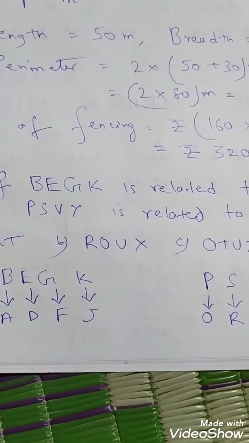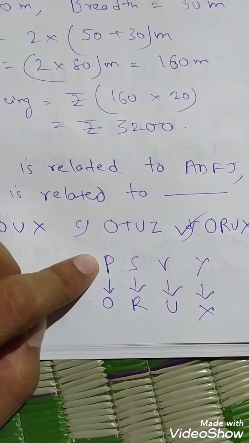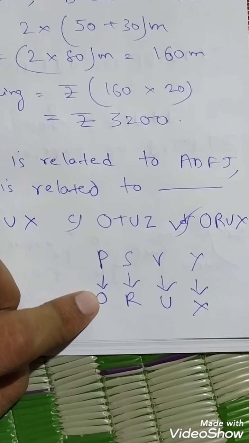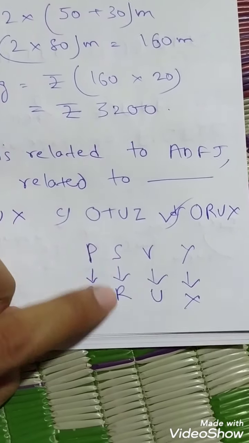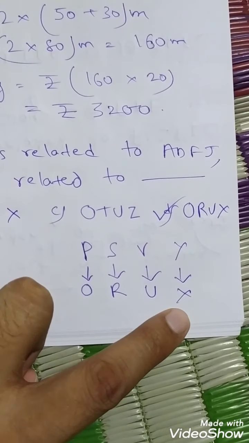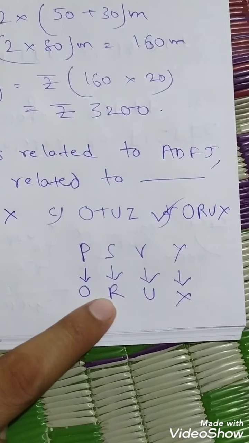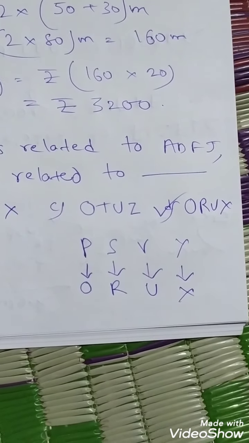ADFJ. The same way you have to write down the previous letter here also. P, so previous letter is O, because O then P comes. So previous of P is O. S, previous is R. V, previous letter is U, and Y, previous letter is X. So your answer is ORUX, which is the option number D.